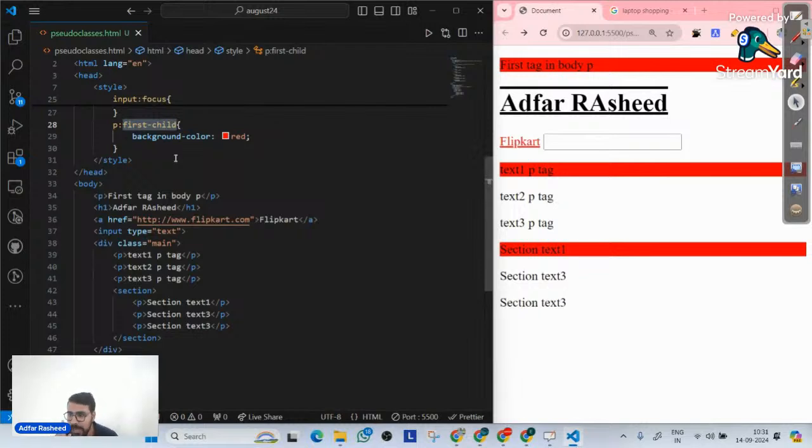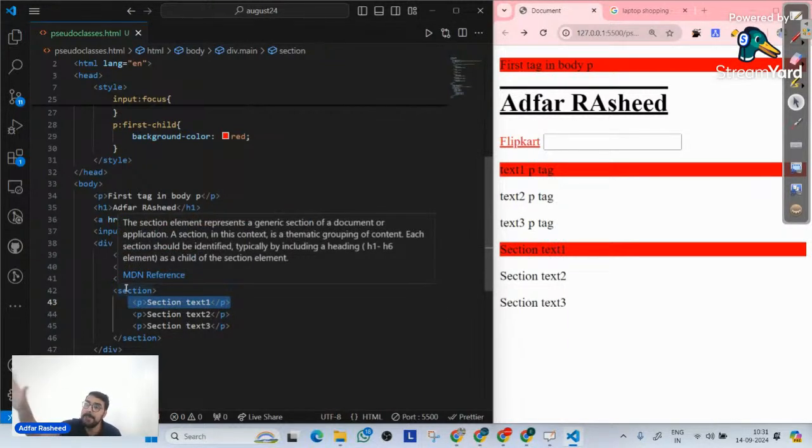Now, can we all agree that this p tag is a first child of body? Yes, it is. So that's why it's getting styled. This p tag is first child of my div. Yes, it is. That's why it got styled. And in a similar way over there, can we all agree that this p tag is also first child of some parent, which is section in this case? That's why it is styled. So first child simply means on whatever selector you implemented, if it is a first child of any parent, implement it. That's what pseudo class first child means.